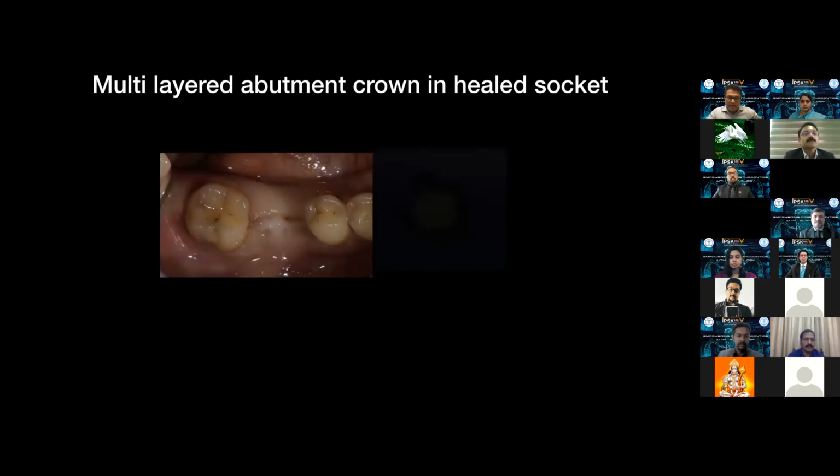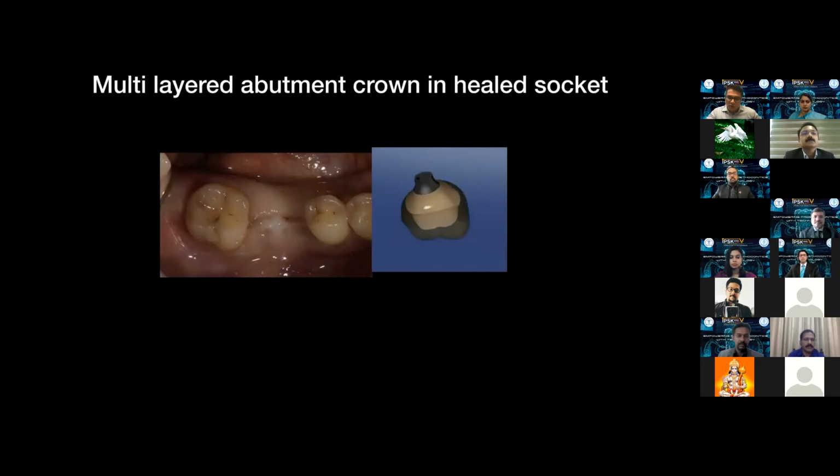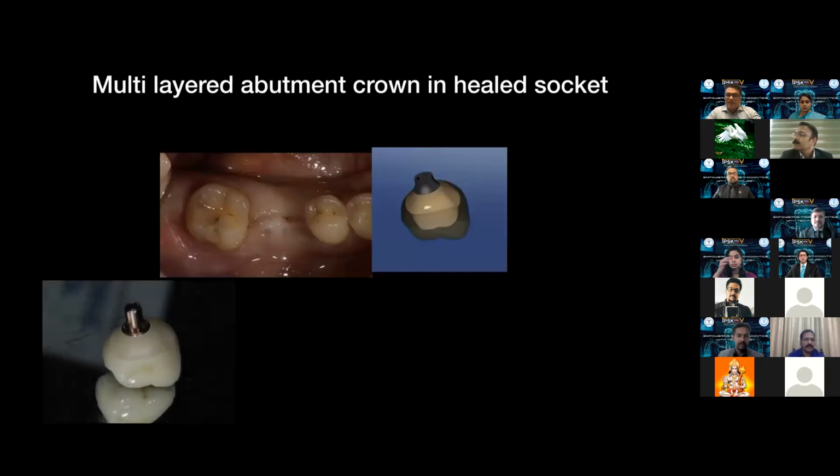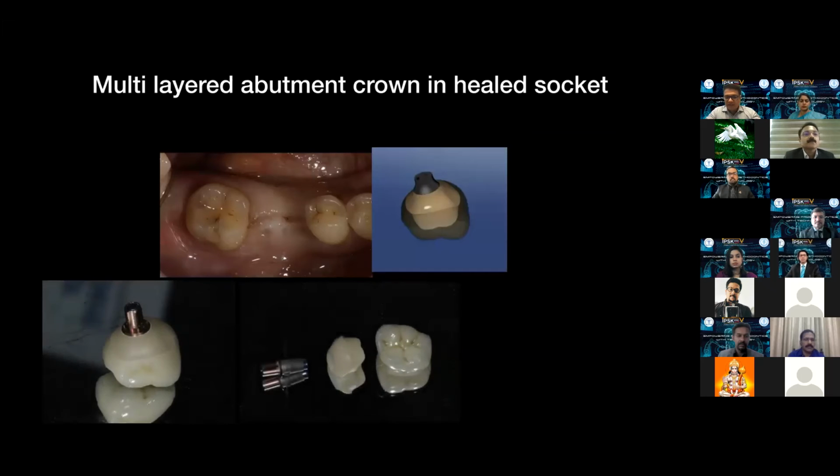And this is the final result that can be obtained with that. So even in healed sites, suppose I want to do progressive loading, that is what I wanted to do because this was a case of guided bone regeneration. So I have a customized abutment and a provisional crown here. So this is in 3 pieces. We have the customized abutment, which will be cemented extraorally on the titanium base and torqued onto the implant.